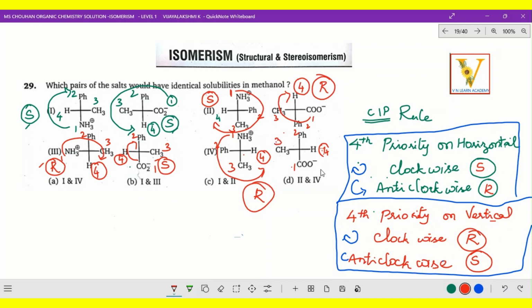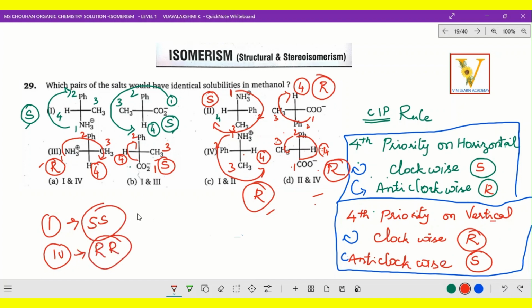So that means how do we go for it? Here also interchanges taking place. So interchanges taking place means it is 2 to 3 and 3 to 4. So that means anti-clockwise. So anti-clockwise it goes means R configuration. So R configuration, this is R configuration. So R configuration means this is first compound, it is S configuration, and the fourth compound it is R configuration.